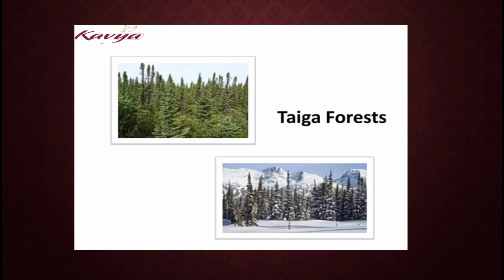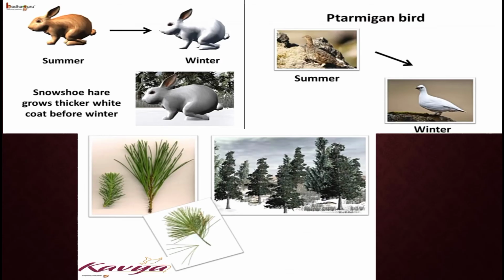Third is taiga forest. Adaptation of taiga forest. Most boreal animals migrate to warm regions during the winter. Some animals might hibernate during winter months. Some animals have a thick layer of fur and feathers to protect themselves from cold, like the ptarmigan and the snowshoe hare.